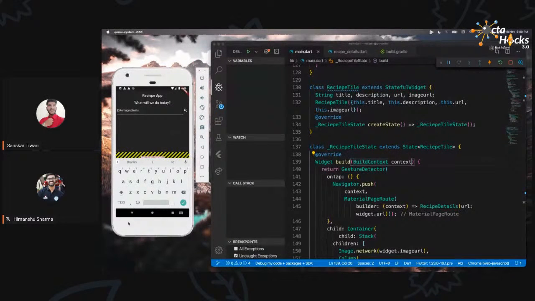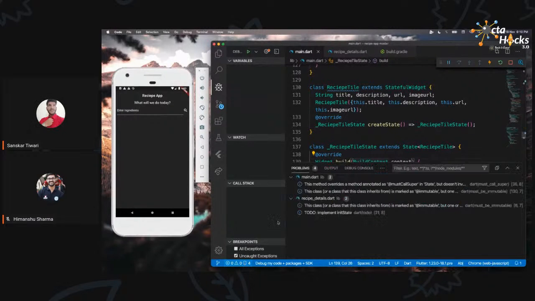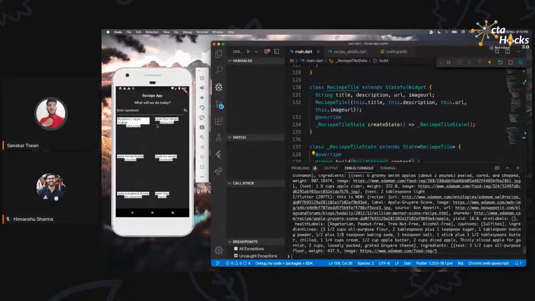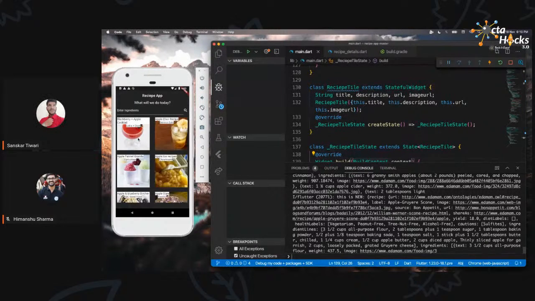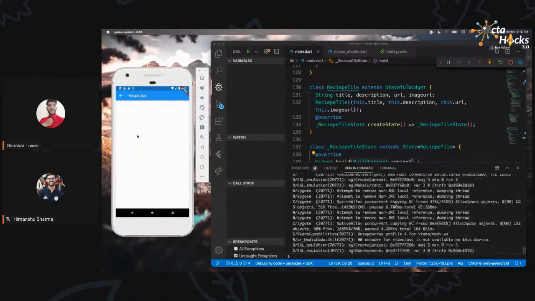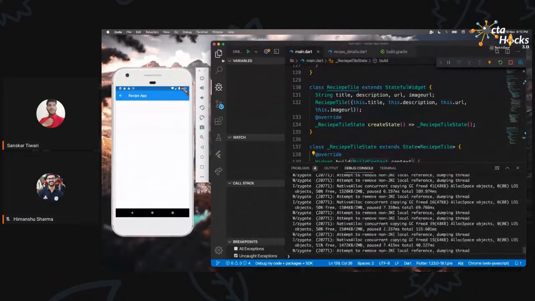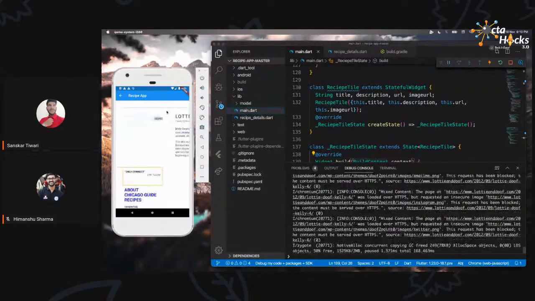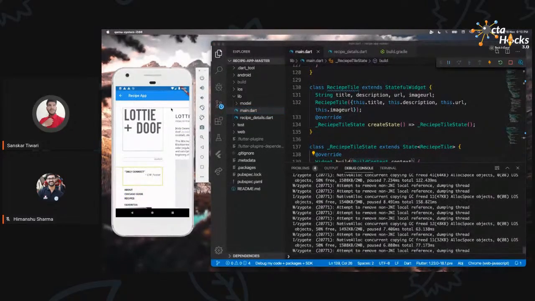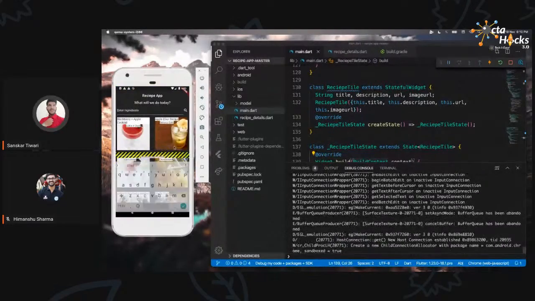We haven't actually implemented that whatever we type is going to be shown. But let me just see. Okay, so we get the data for the Apple. I can click on any of the URLs and hopefully it should work. Yeah, so as you can see, the web page has been loaded. So it will be working for all of them.